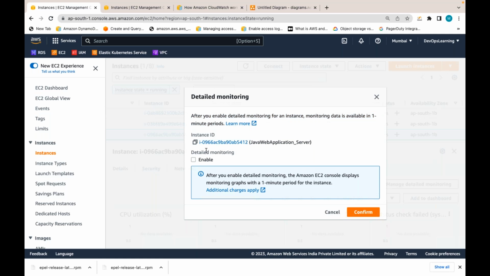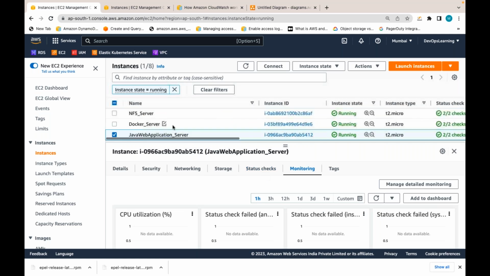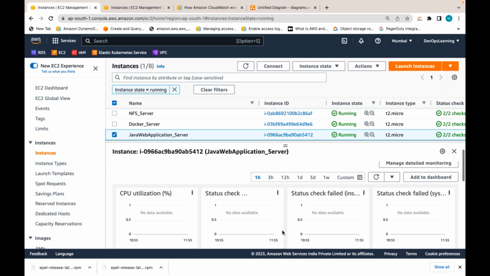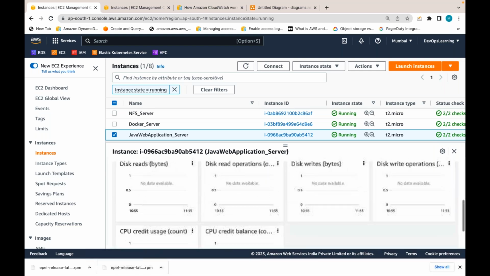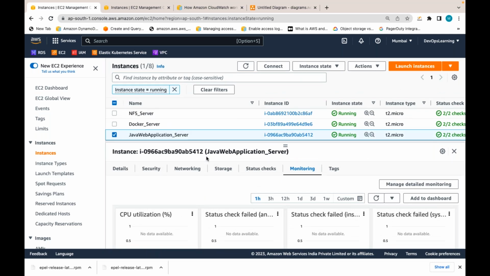And again, detailed monitoring will charge; additional charges will apply. But anyhow, for learning or demonstration purpose, let me enable the detailed monitoring on this EC2 instance. I have enabled the detailed monitoring. Now only these are available free of cost. Again, I have enabled detailed monitoring. Now you can see every 1-minute interval.